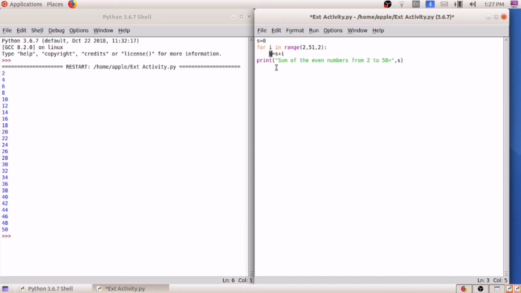In the print statement: print sum of even numbers from 2 to 50 is equal to S.